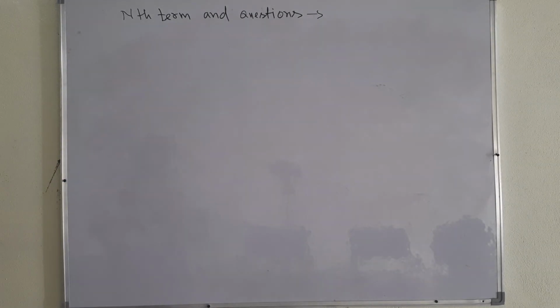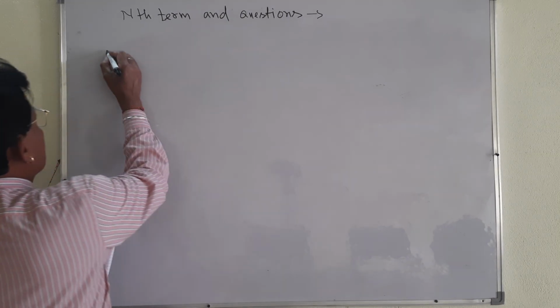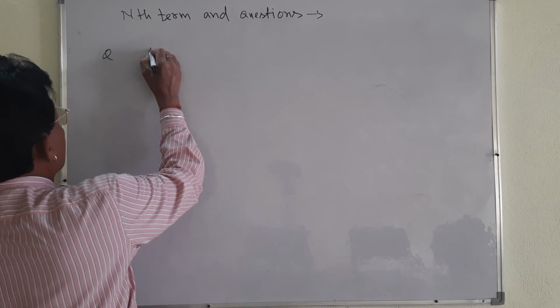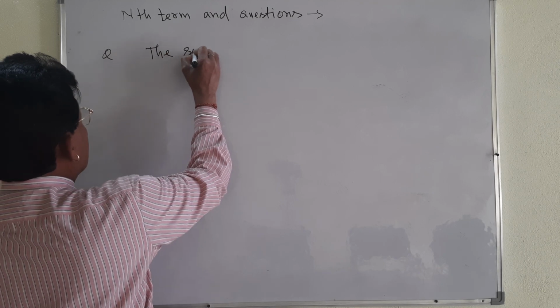You must try to understand the language first. I am going to take the question. You see, dear student, a very, very important question.